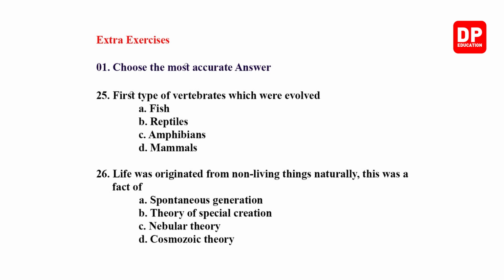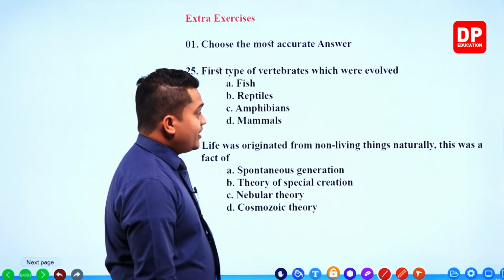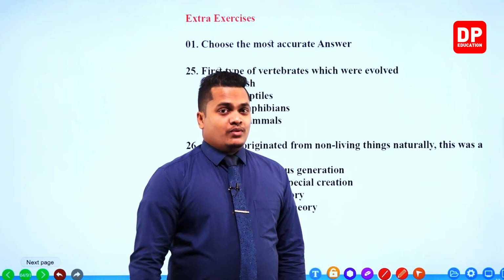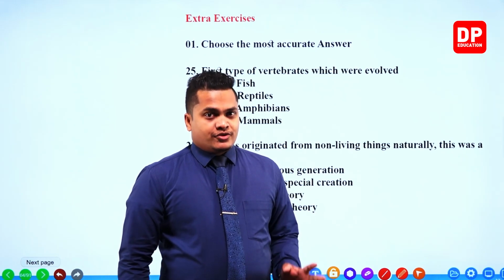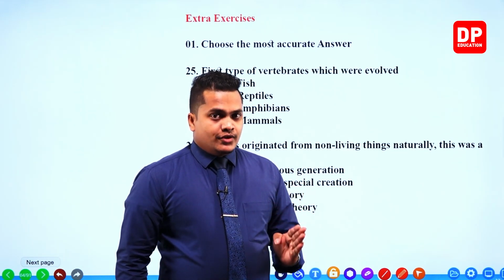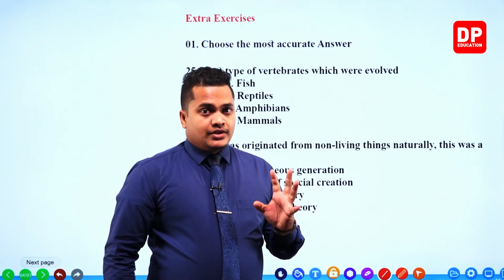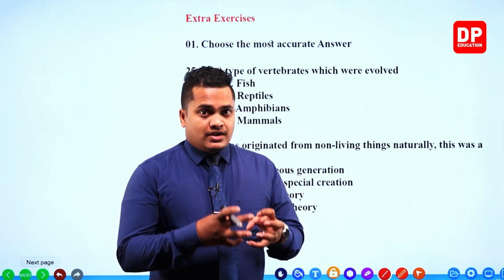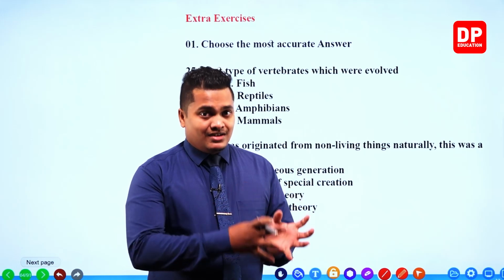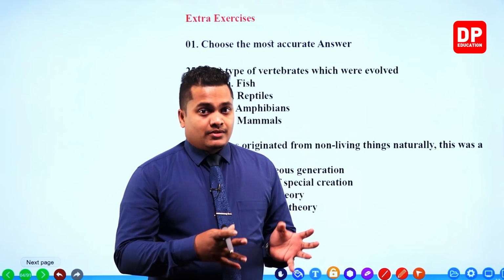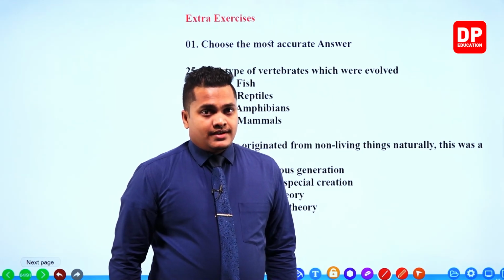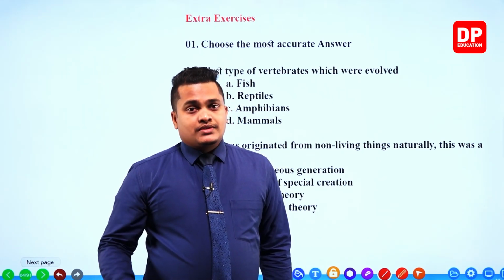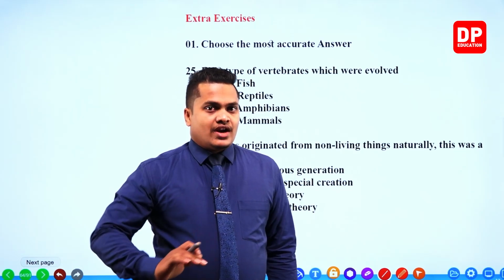First type of vertebrates which were evolved. First type of vertebrates are. Now, when I was discussing the previous question, you could remember that I told you that in order to become an organism on the primitive planet Earth, this organism should be an aquatic organism, because the primitive Earth is flooded with water.